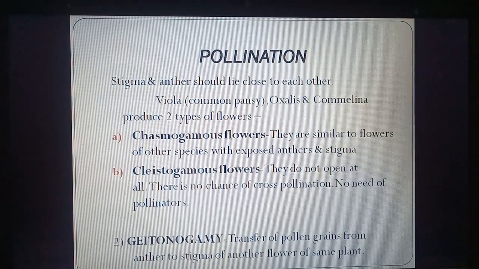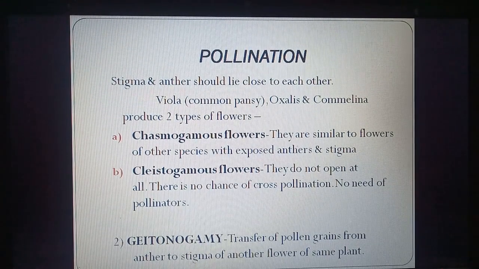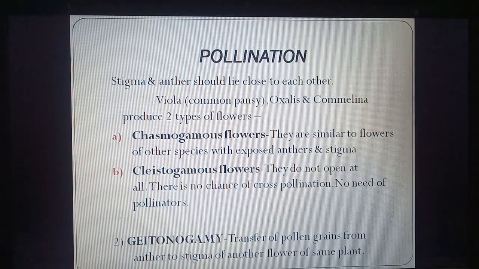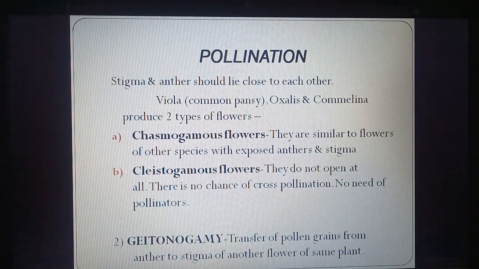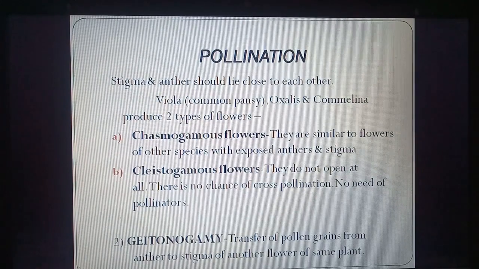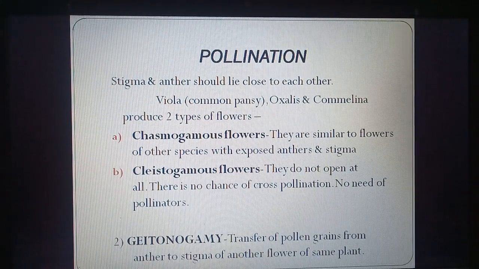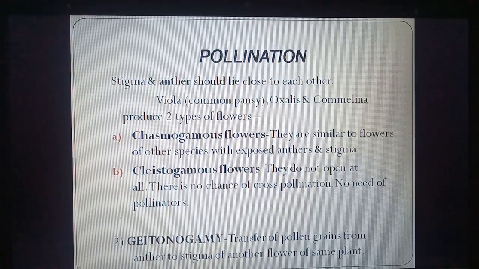Cleistogamous flowers. So cleisto means a fist. They do not open at all. Like the fist of our hand, it is closed. These flowers never open, they always remain closed. So there is no chance of cross pollination and no need of pollinators. So cleistogamous flowers will always undergo autogamy.